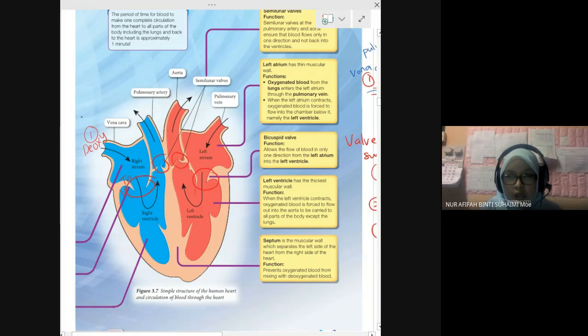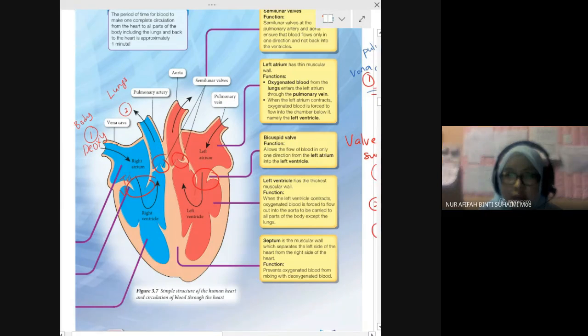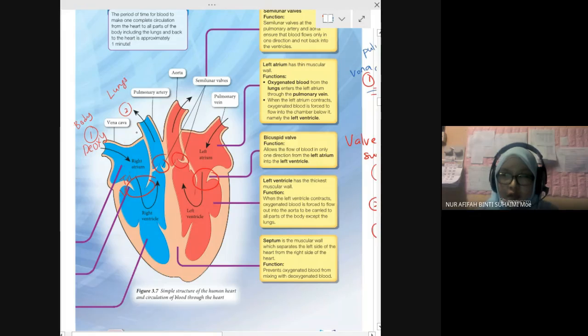So this one, number one, from the whole part of your body. Number two, the deoxygenated blood is pumped to the lungs through the pulmonary artery. Gambar yang tadi tu dia confuse sikit sebab dia yang real punya heart punya. Okay, yang ni baru nampak. This one is for left side, right side. So yang ni baru nampak.